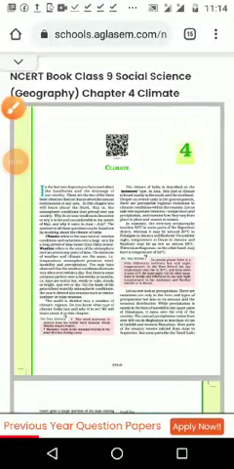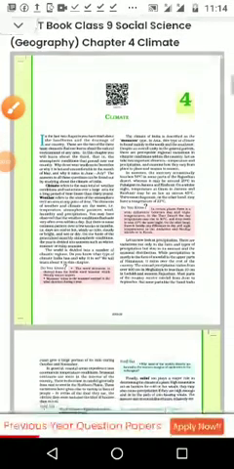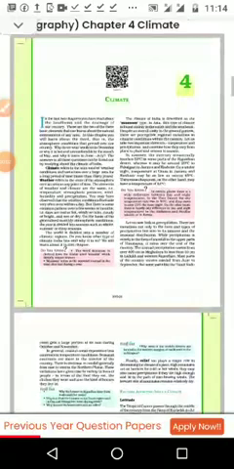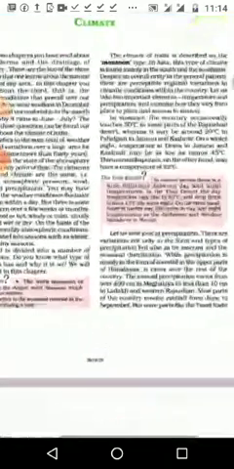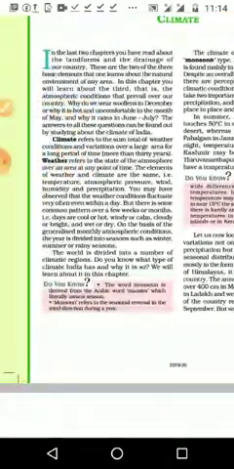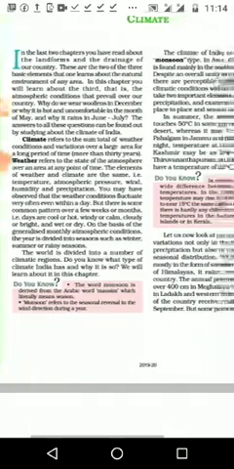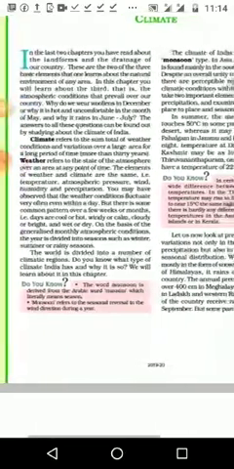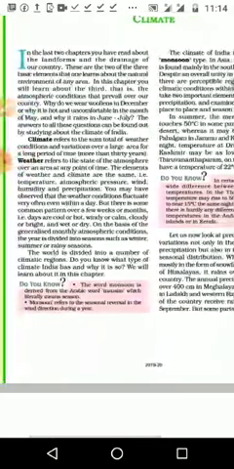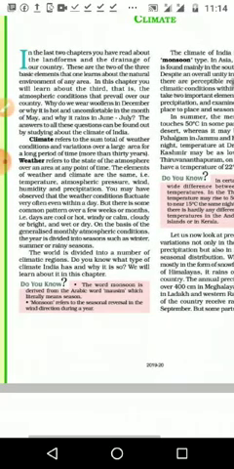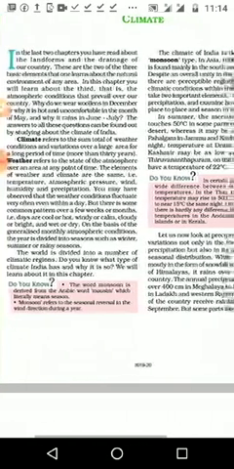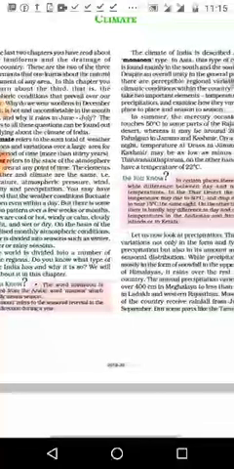Very good morning, students. Today we are moving to the next lesson, that is geography, fourth lesson, climate. First let us go through the lesson, and we are going to study climate and weather. We already studied in 6th standard as well as in 7th standard what climate means, what weather means, and what all factors affect the weather and climate, things like that.